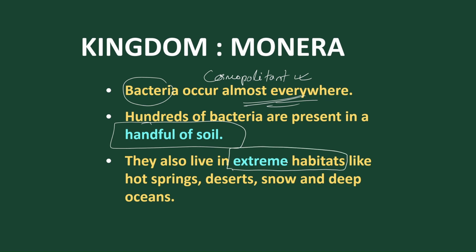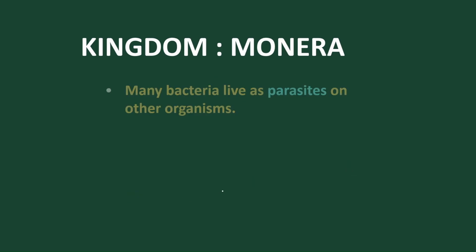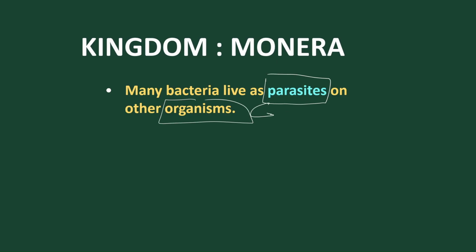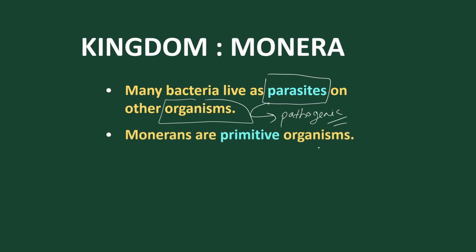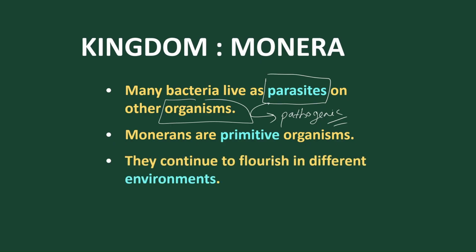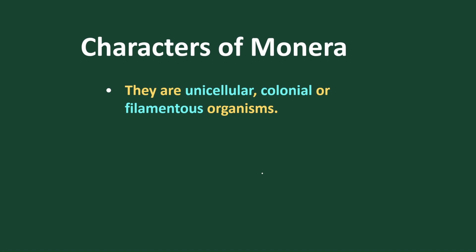Bacteria can live in extreme or harsh habitats. They are found in hot springs, in deserts, in snow, and in deep oceans also. Many bacteria live as parasites on other organisms, so they are disease causing. They are pathogenic in nature. Most Monerans are primitive organisms, so they can flourish in different environments.